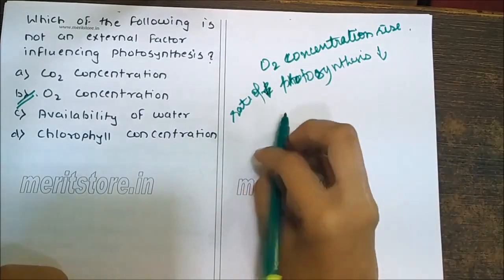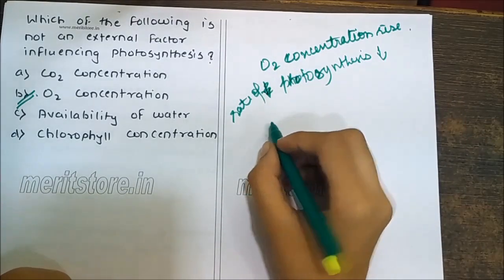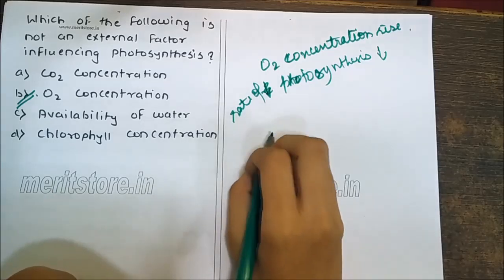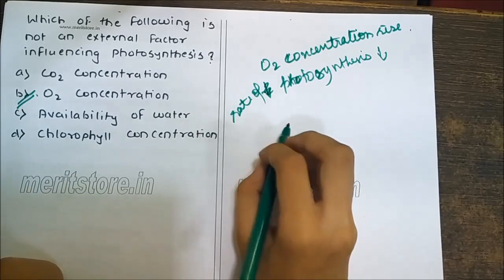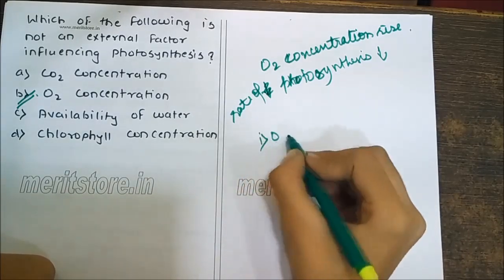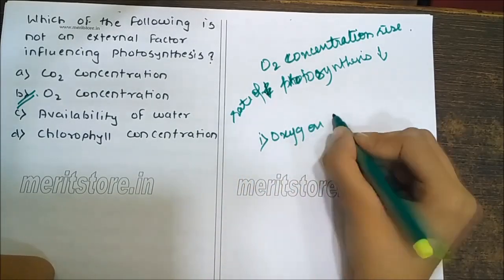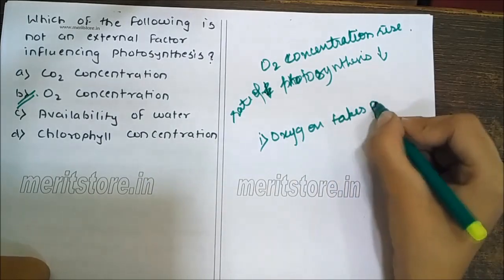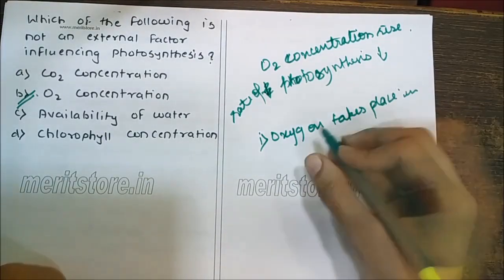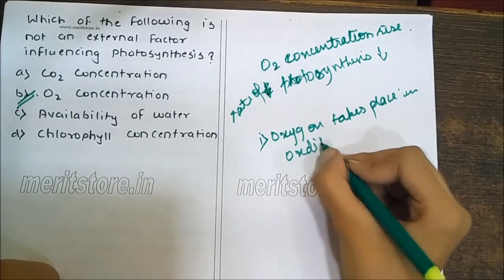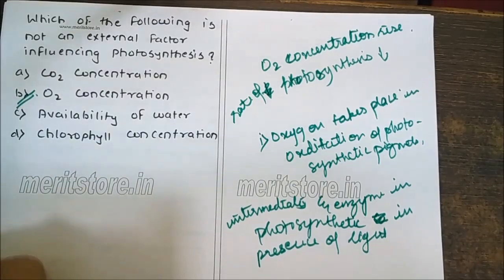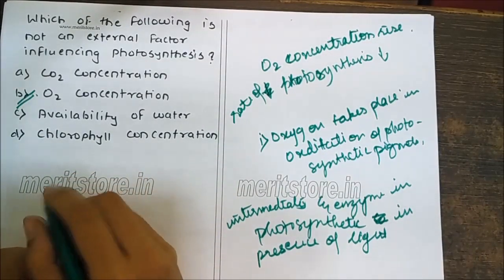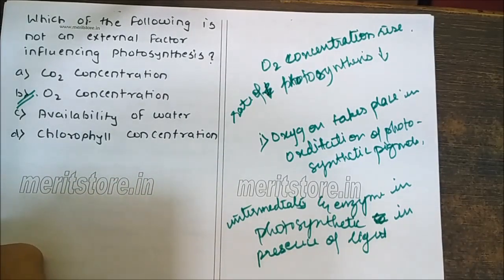It may be because oxygen takes part in oxidation of photosynthetic pigments, intermediates and enzymes in the presence of strong light, that is photooxidation. Oxygen is a strong quencher of the excited state of chlorophyll. Oxygen competes with CO2 for reducing power.